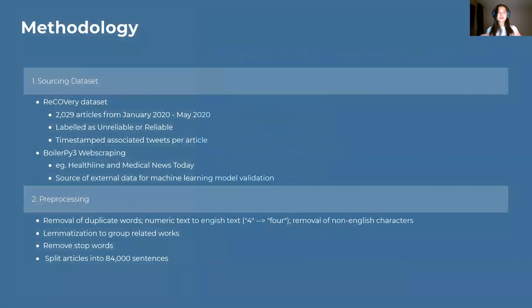We focused on an online data set called Recovery, which had 2,029 articles from a wide variety of news sources from January to March 2020 relating to COVID news. The articles were manually annotated as either unreliable or reliable. Additionally, there are over 100,000 tweets that are related to the articles.